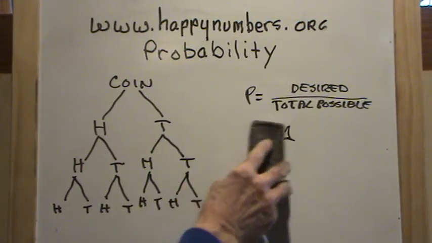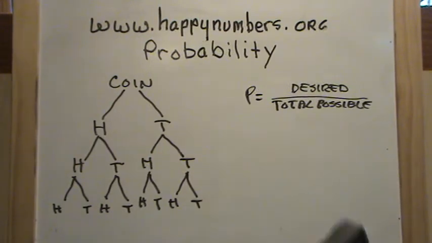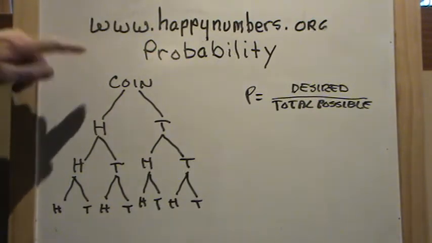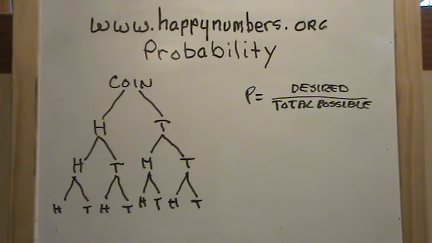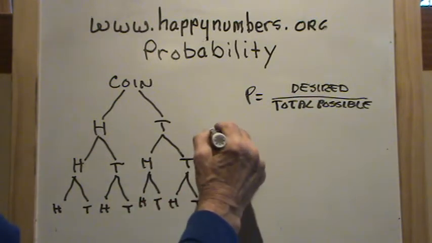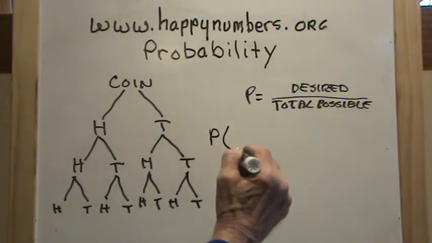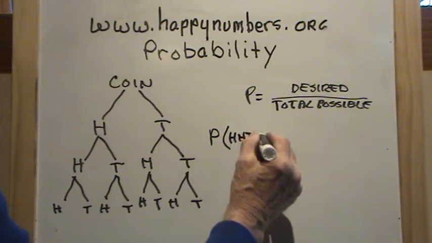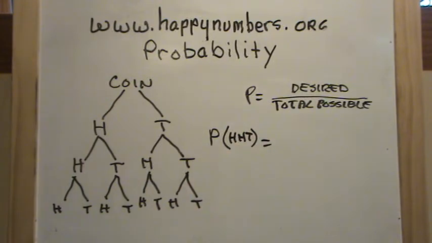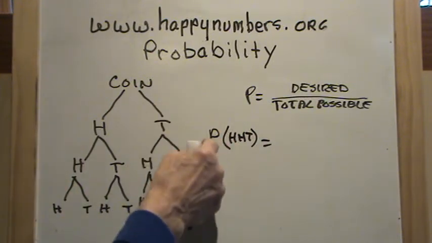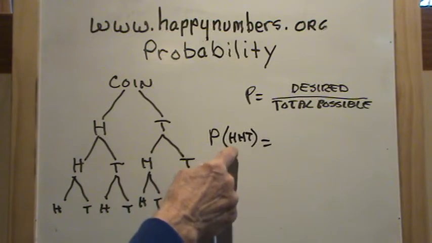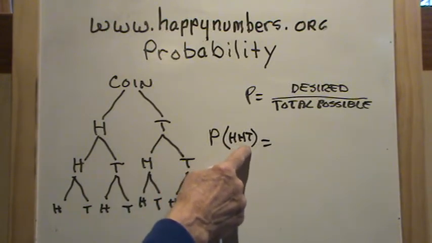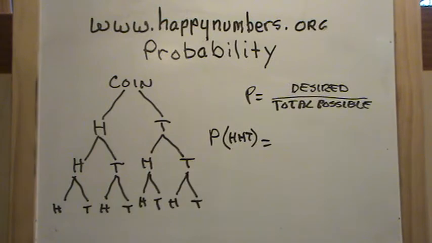Good. Well, let's take a look at a problem here. We're going to toss a coin 3 times. I want to know, what is the probability that I will get 2 heads and 1 tail? What's the probability if I toss a coin 3 times, I will get 2 heads and 1 tail?